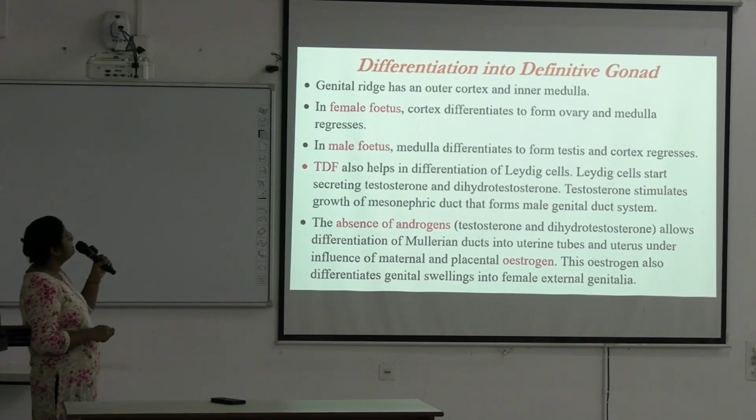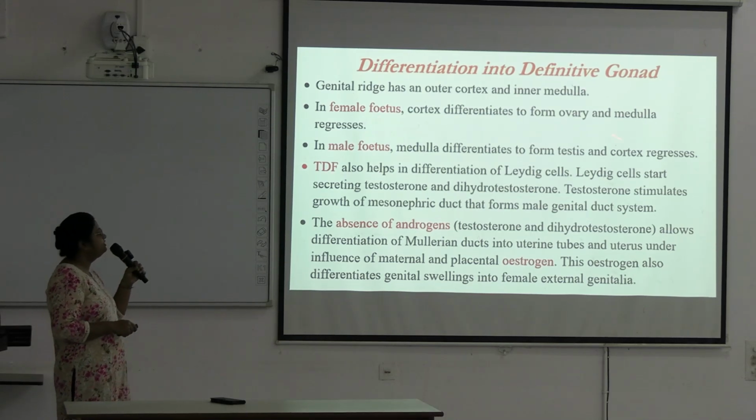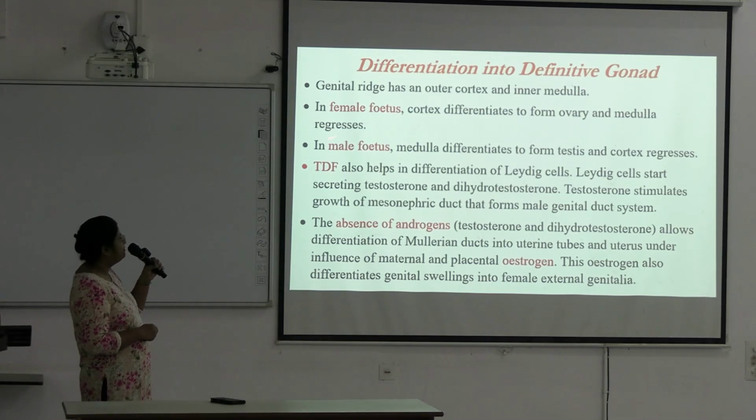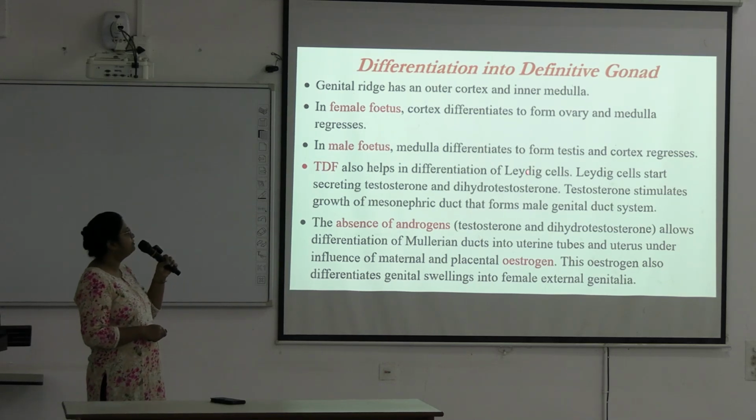So the genital ridge has an outer cortex and inner medulla. In the female fetus, the cortex differentiates to form the ovary and the medulla regresses. But in the male fetus, the medulla differentiates to form the testis and the cortex regresses.